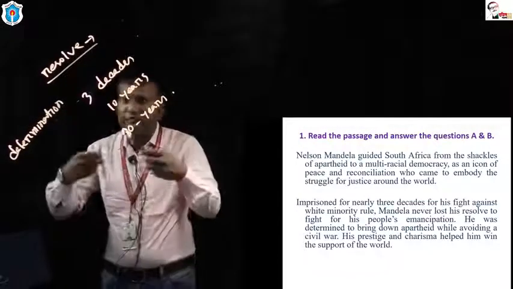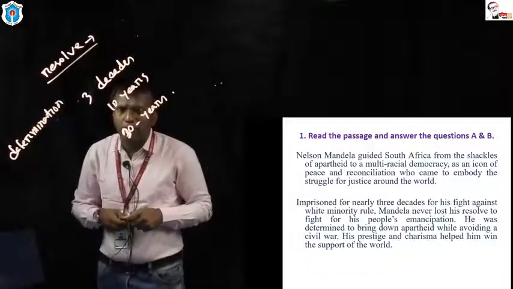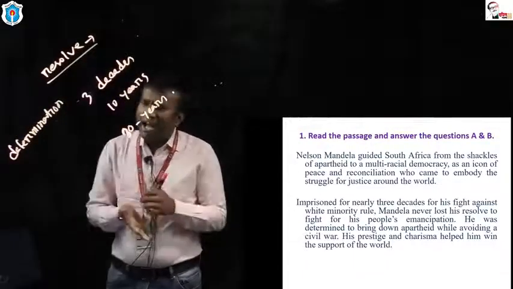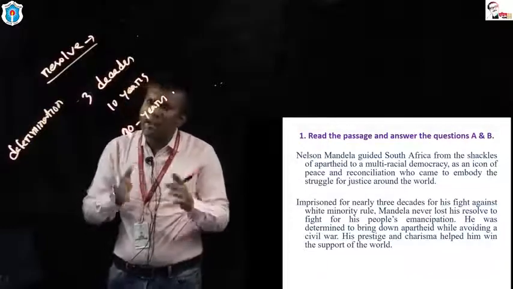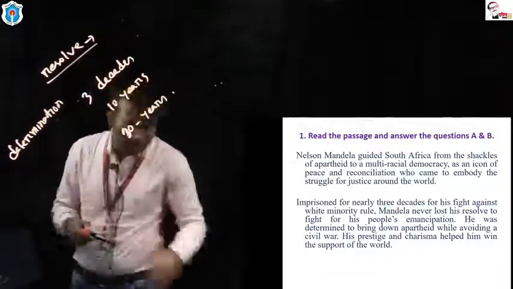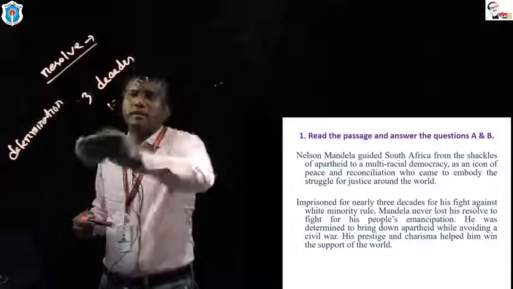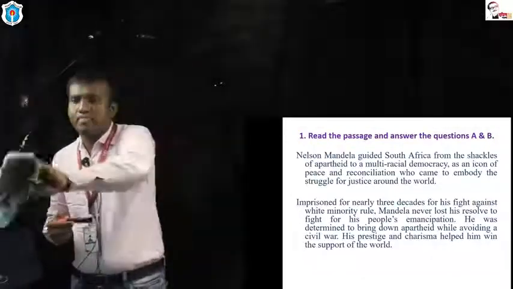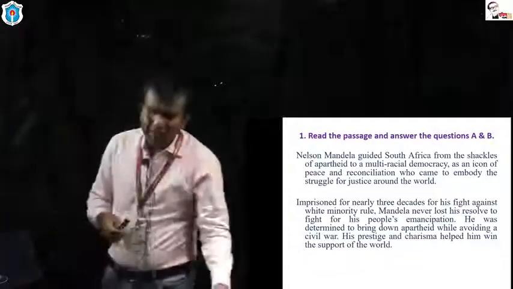He was still fighting for the people of South Africa. He was determined to bring down apartheid. Look at the word determined, then bring down. He was determined to bring down.